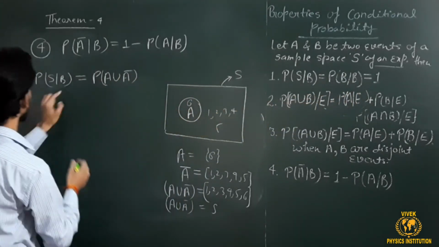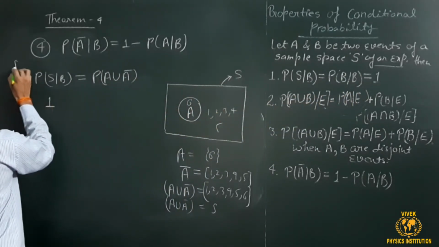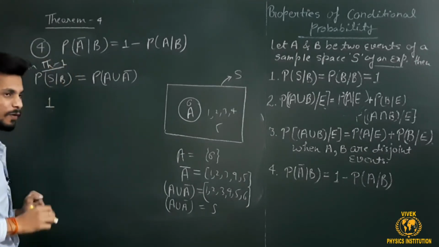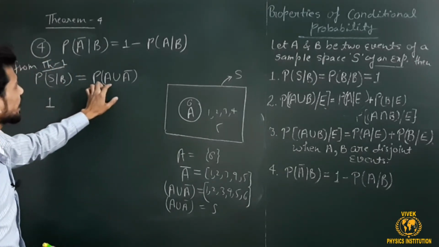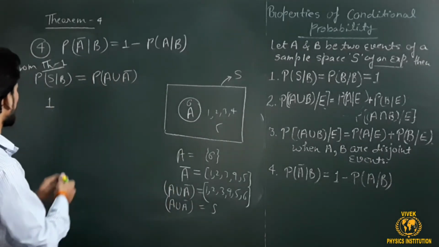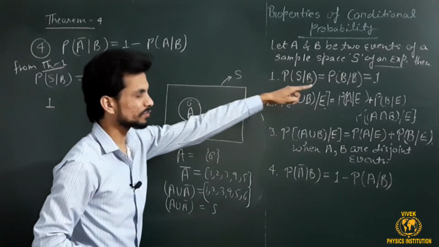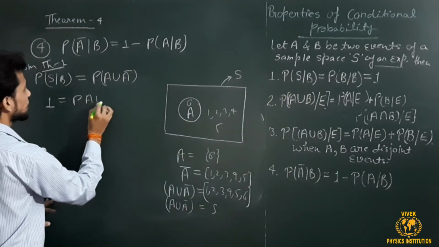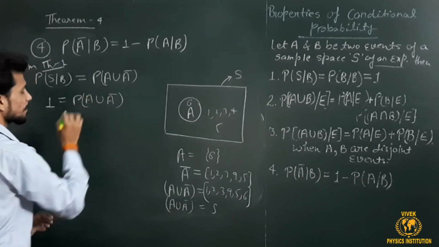So the value of this one is 1 from theorem 1. So P of S under B equals P of A union not A under B, and this value is 1 from theorem number 1.